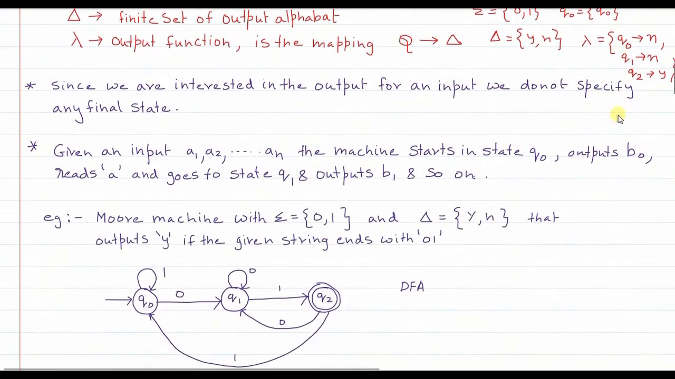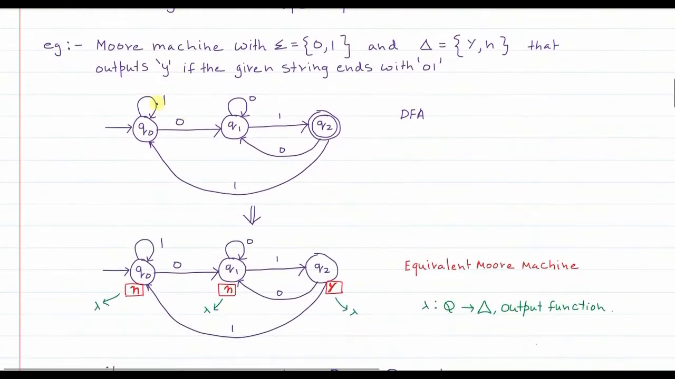Fine. So in general, remember, since we are interested in the output for an input, we do not explicitly specify any final state. I have already spoken about it. Now let us consider an example. I have purposely taken an example that we have already solved.